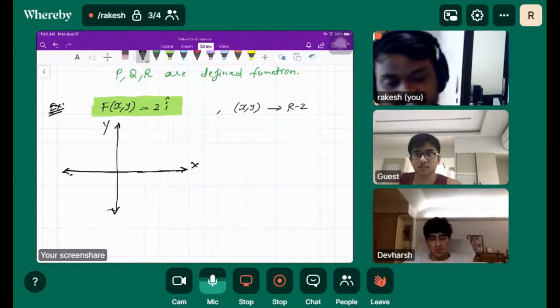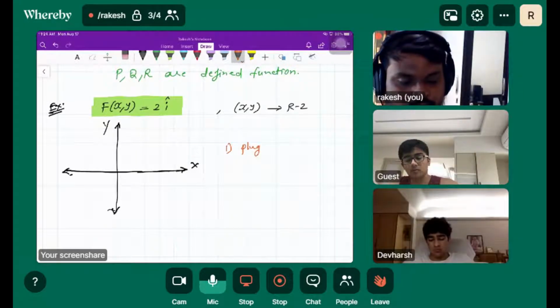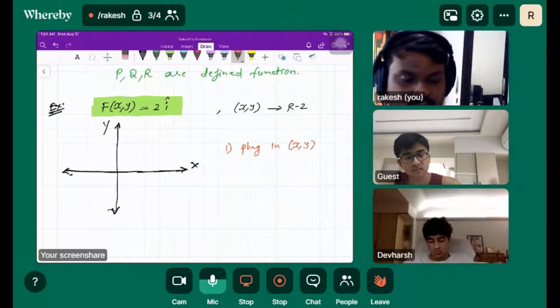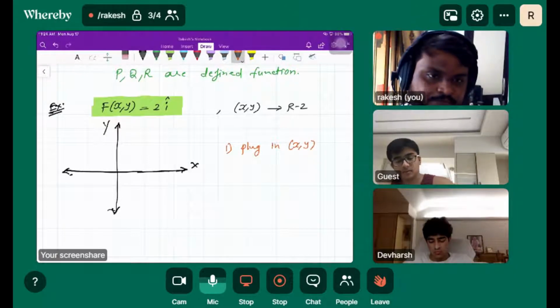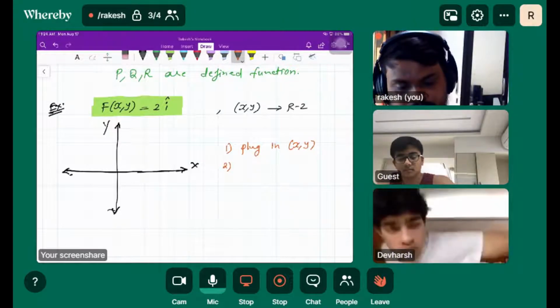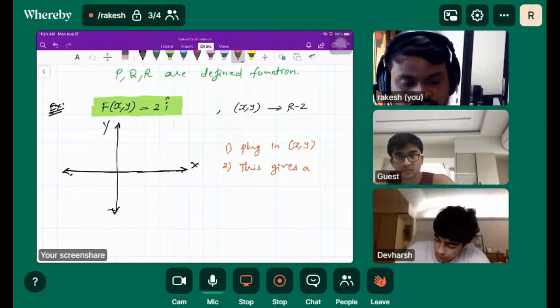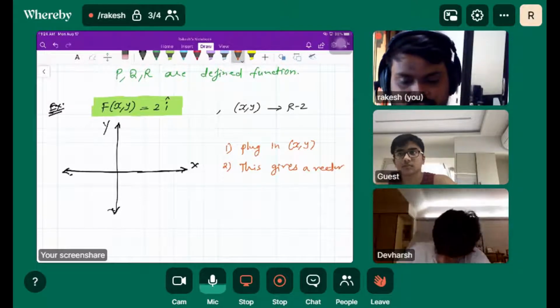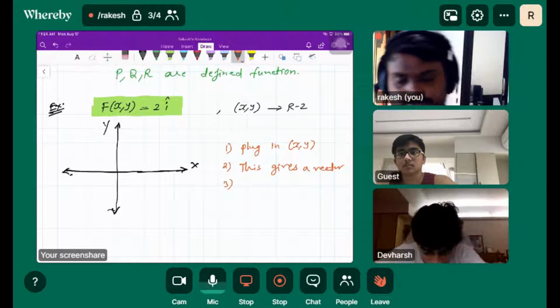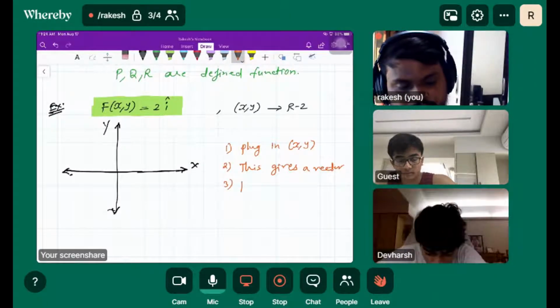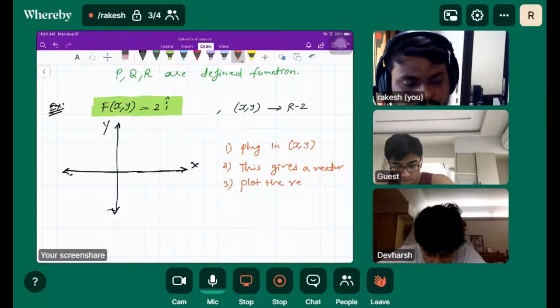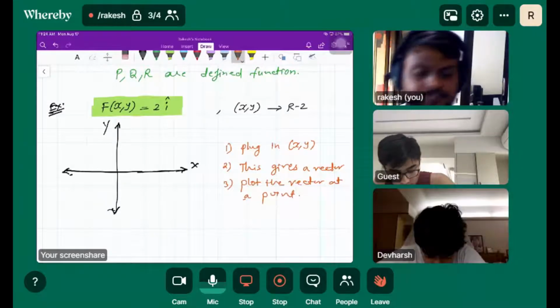So what are the steps here? The first is we have to plug points into x comma y. The second is this will give you the vector, and then we simply draw the vector at that point.